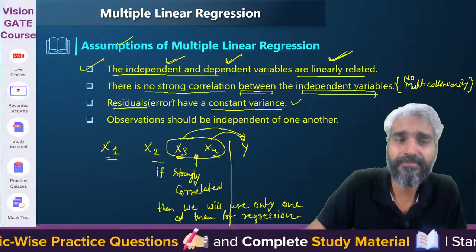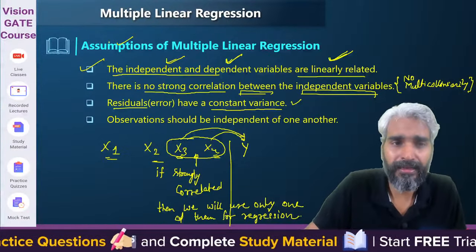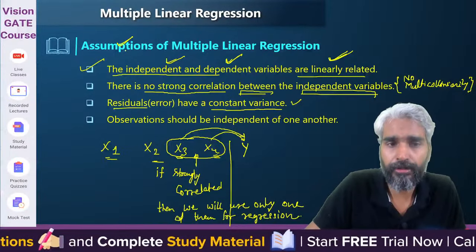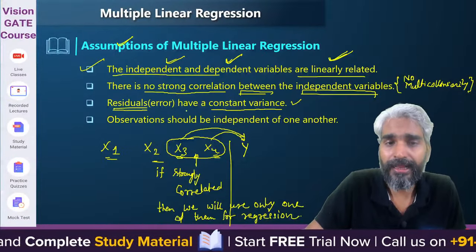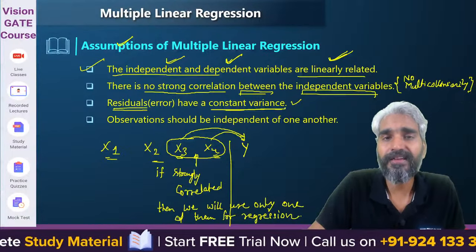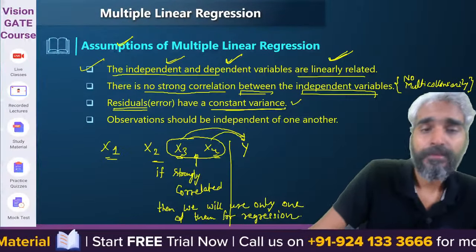So the same thing will be applicable in case of multiple linear regression also. The variance must be constant.